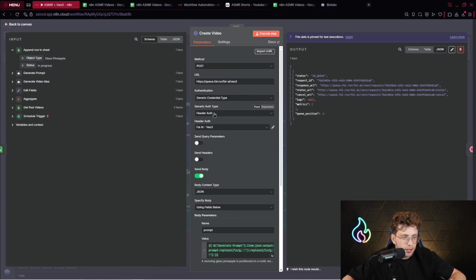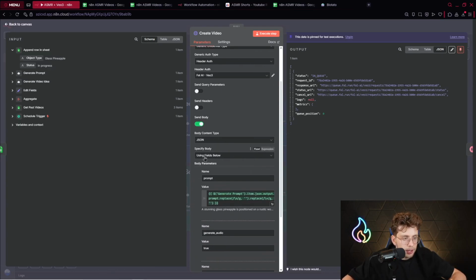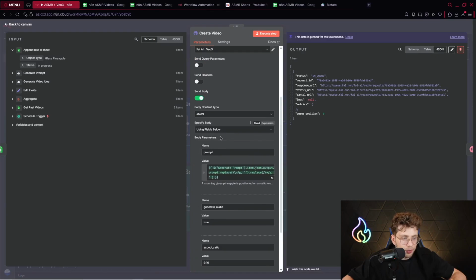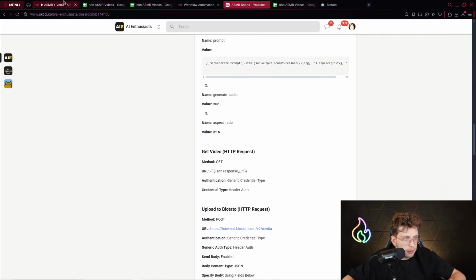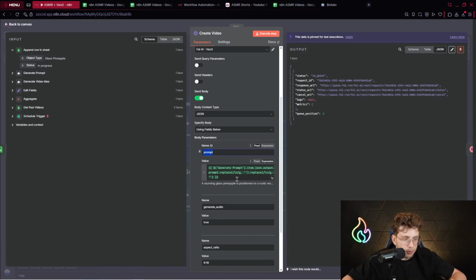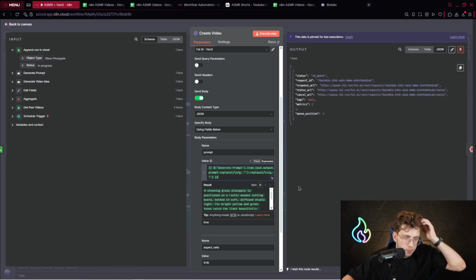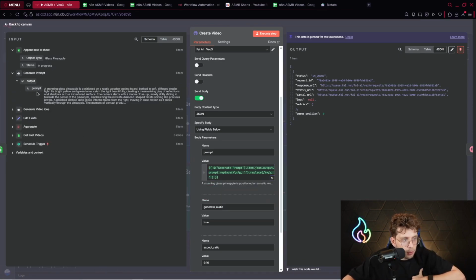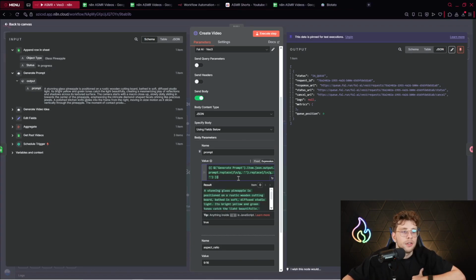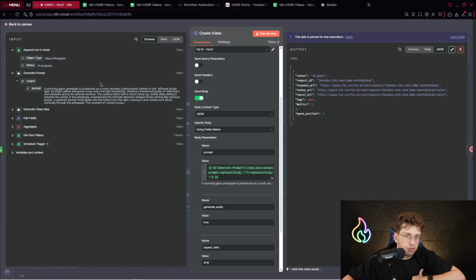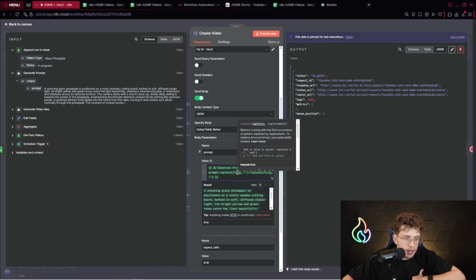After you have your credential set up, then you can enable the body and choose JSON using fields below, and we'll have 3 different parameters. Also, it's explained here. So the first parameter is a prompt, obviously, and inside we've got this specific code. Simply, we just take the prompt from this AI agent, generate prompt. However, we've got an additional comment. We check if the text is pure JSON, in that case, if it doesn't have any comments or new lines, because if we have them, it would crash. The entire automation would crash. So we just check if they are here.